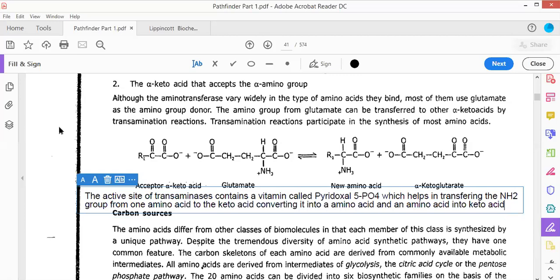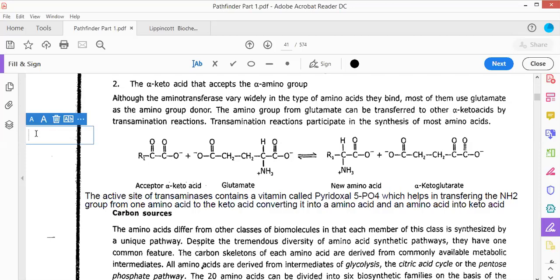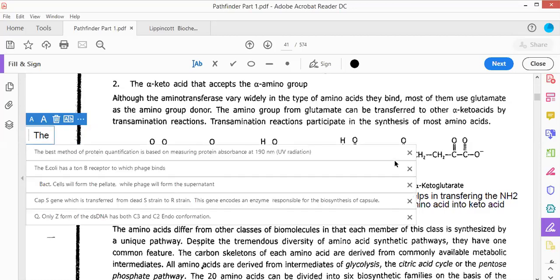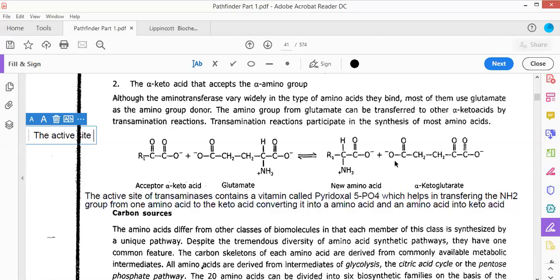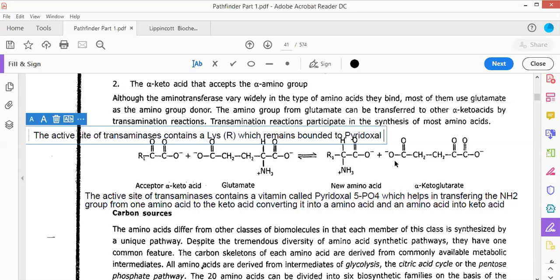Another very important question that is being asked is about Schiff's base. What is this Schiff's base? Okay, now please look here. The active site of transaminases contains a lysine residue, LYS, and lysine is R. That means it is the basic amino acid which remains bound to pyridoxal 5-phosphate via a Schiff's base.